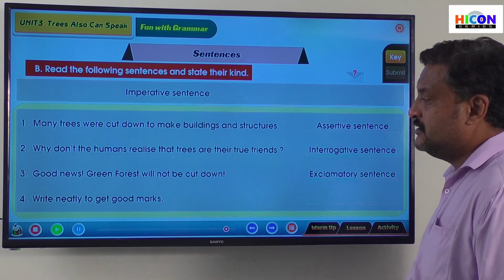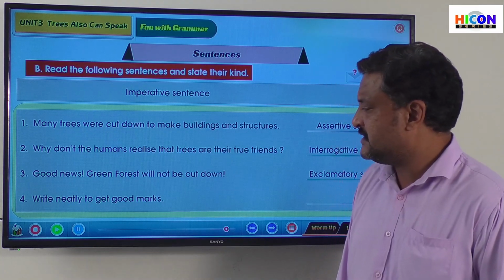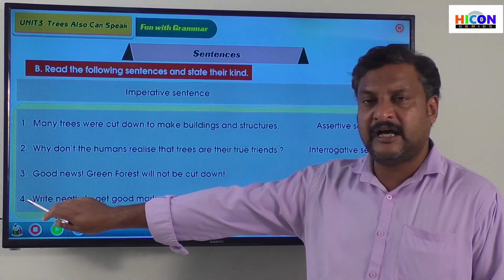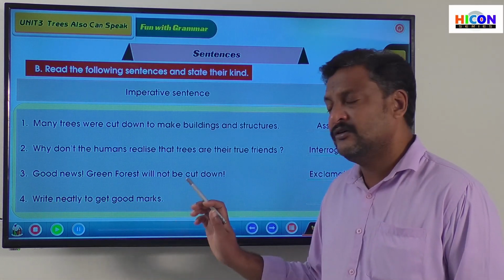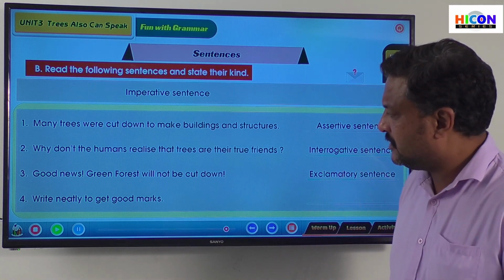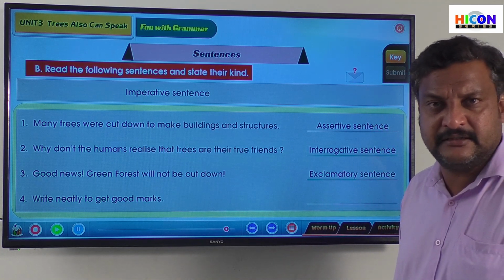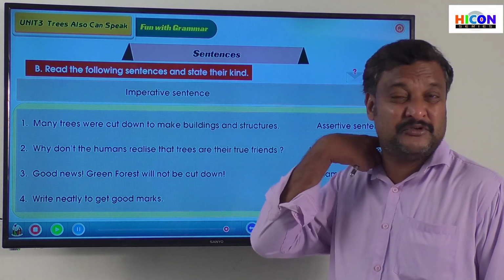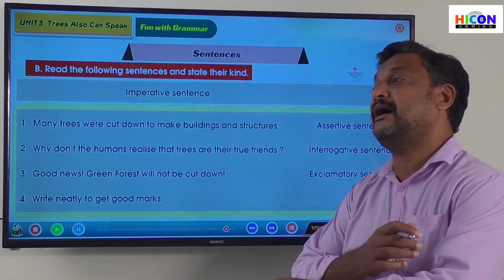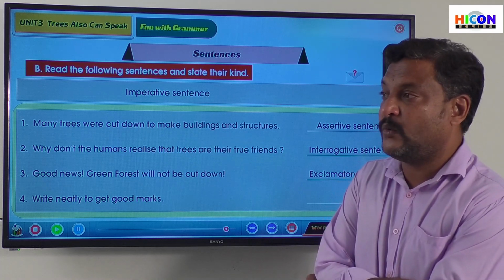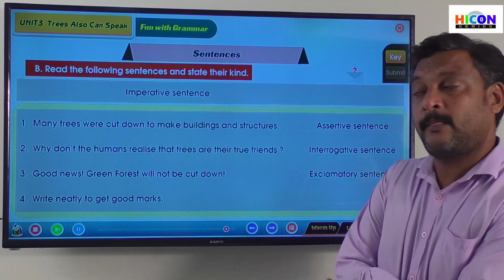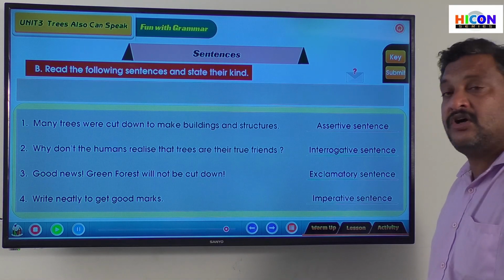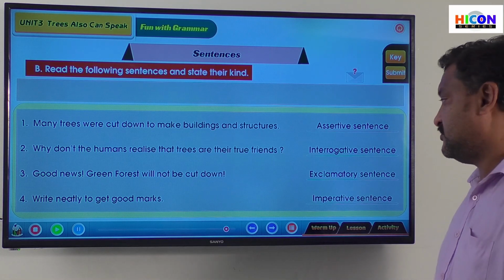Write neatly to get good marks. So this is also a statement, a sentence which starts with a capital letter and ends with a full stop. But it looks like an order, isn't it? Yes, a sentence which starts with a capital letter, ends with a full stop, but is used for giving a command, an order, a request, etc. is called an imperative sentence. So we have dragged and dropped an imperative sentence also, right?